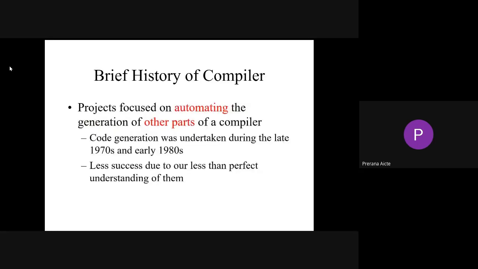So we have different projects focused on automating the generation of a compiler. Code generation is the last phase of a compiler, where we generate the optimized machine understandable code. This phase is a very, very important phase.